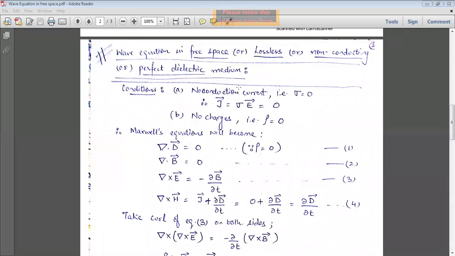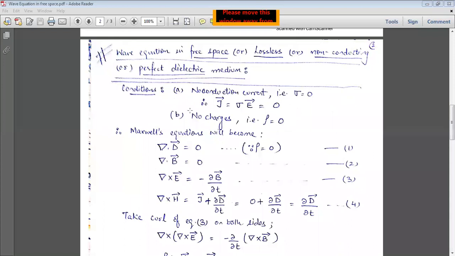The conditions for this wave equation are, the first condition is no conduction current. That means here sigma is 0, and when sigma is 0, J equals sigma E is also equal to 0. And also there are no charges, that means rho is equal to 0.